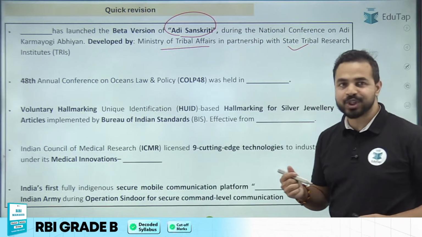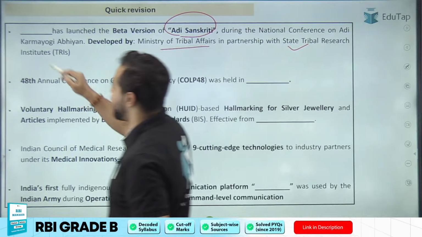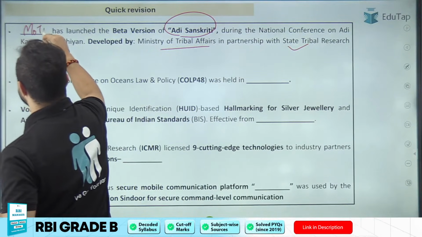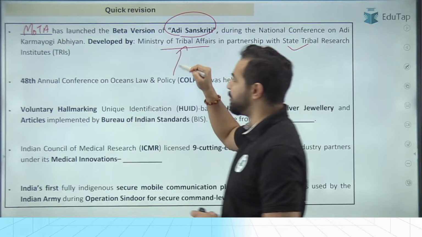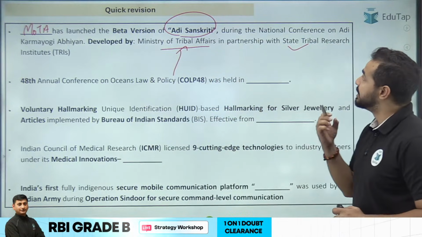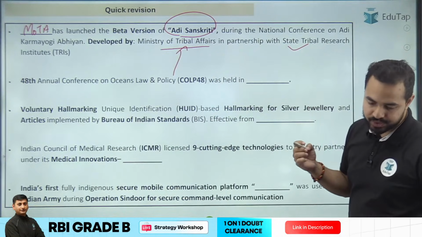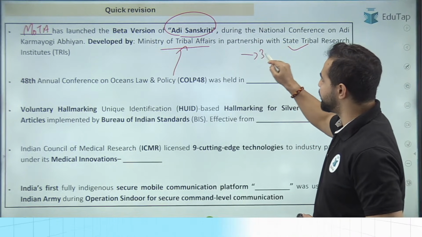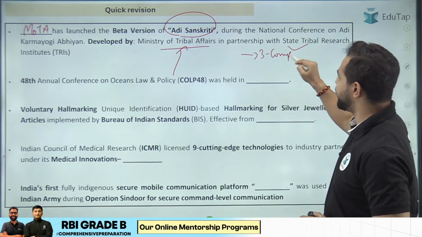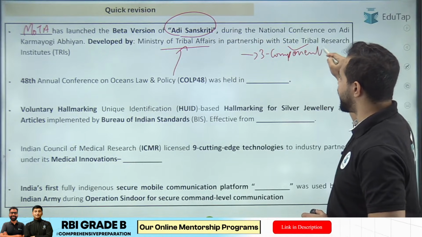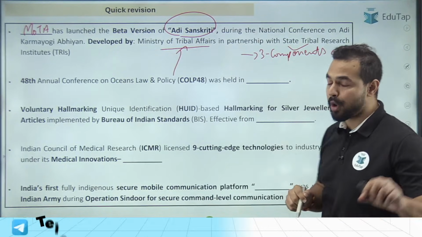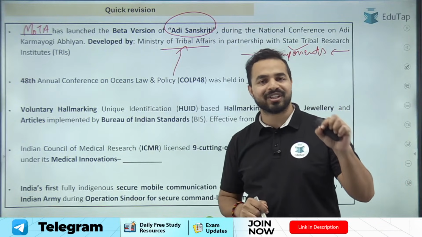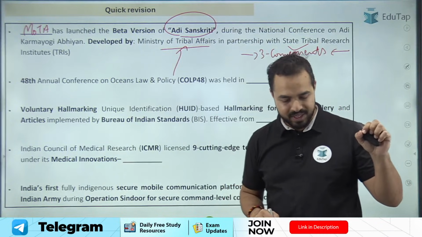So the right answer to this question is Ministry of Tribal Affairs. Absolutely right. So already आपकी screen पर इसका answer given है. That is Ministry of Tribal Affairs, जिसने इसको develop किया with State Tribal Research Institutes. ठीक है? Absolutely right. तो इसके अंदर हमने cover किया था कि there are 3 major components of Adi Sanskriti. Can anybody tell me that in the chat box? तो आपको ये 3 कंपोनेंट्स का नाम भी पता होना चाहिए फॉर द अपकमिंग एग्जाम पॉइंट ऑफ व्यू.